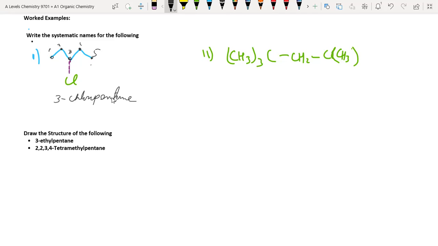Okay. What will be the name of this compound? As it is in condensed form, first of all I am writing this compound in its open form.